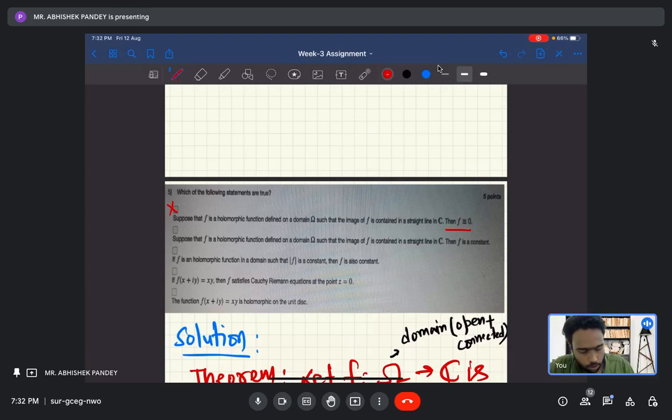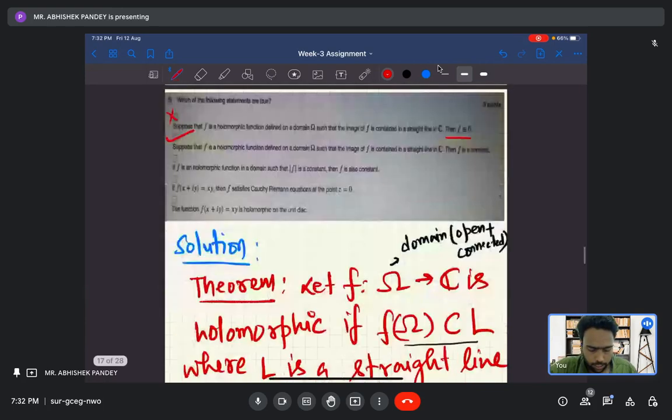Suppose that f is a holomorphic function defined on a domain omega such that the image of f is contained in a straight line, then f is constant. So this we have proved. So this is true. Now let us look at the third option.